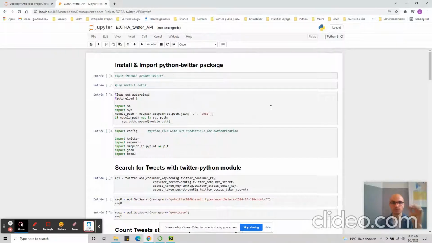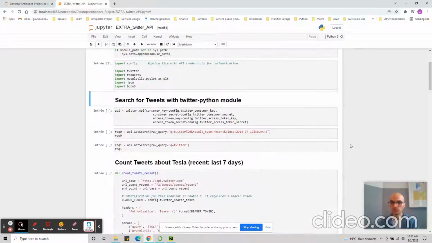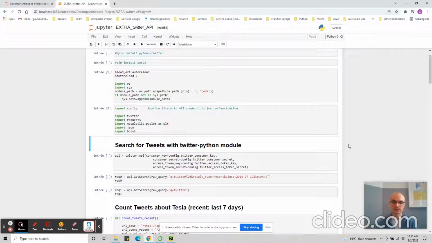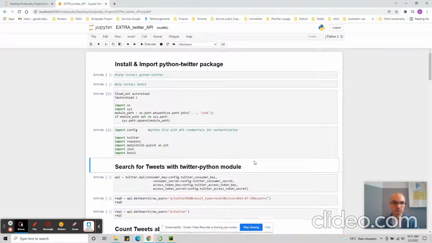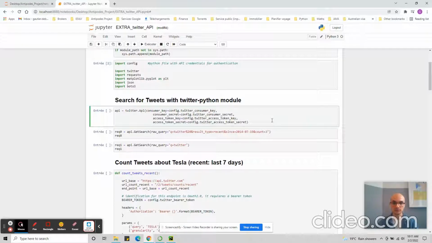So what do we do here? Here we have a Jupyter Notebook with all the prepared code for retrieving data and then the processing that I did. Really quick, you need to install and then import the packages.